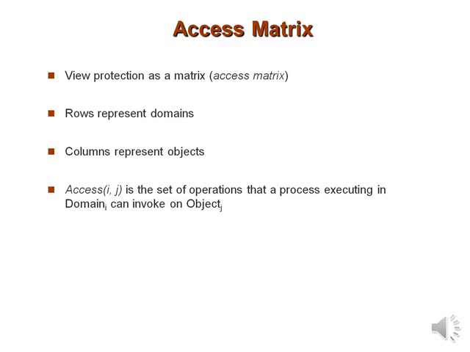Each entry in the matrix consists of a set of access rights. Because the column defines objects explicitly, we can omit the object name from the access right. Okay. The entry access(i, j) defines the set of operations that a process executing in domain Di can invoke on object Oj.